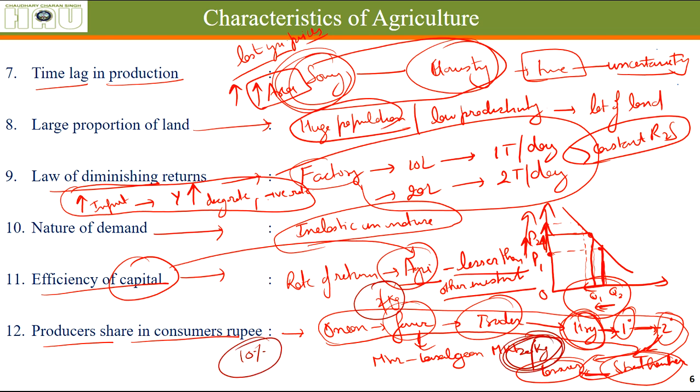Out of the 20 rupees spent by the consumer, only 10% goes to the farmer, the rest goes to the people in the middle. So that's why the producer's share in the consumer's rupee for different agricultural goods is very low. In case of vegetables and fruits, this is very less, whereas in case of grain crops, it is higher, around 60, 70, or even 80%.